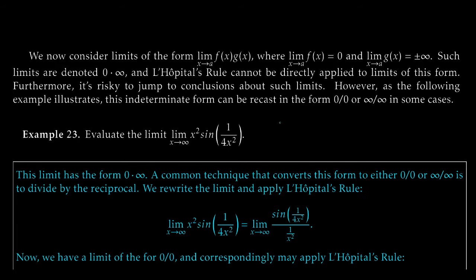Okay, back into another example, just to illustrate the general idea of what we're going to do here. So the first thing we're going to encounter, the first type of extended L'Hopital's rule outside of that infinity over infinity case, which was pretty easy to manipulate into a 0 over 0 indeterminate form, we're going to look at the indeterminate form of something like 0 times infinity. This is for functions of the form f times g, taking the limit as x goes to a for f times g, where the limit as x goes to a of f of x is 0, and the limit as x goes to a of g of x is either plus or minus infinity.